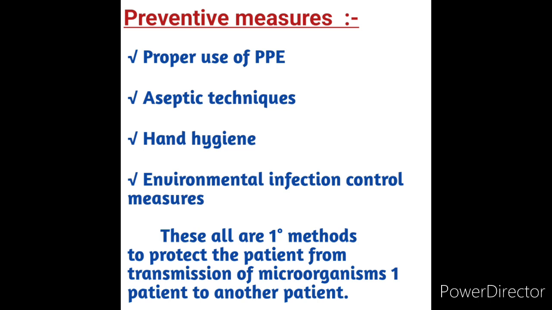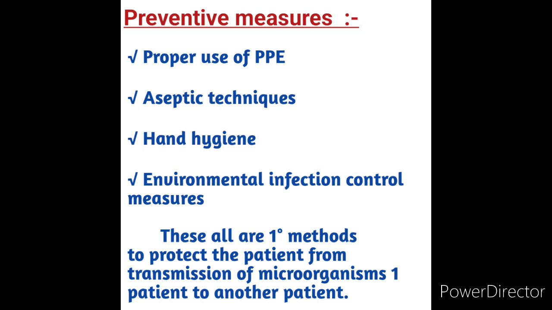Then environmental infection control measures. This means not only before and after touching the client, but also before touching the patient's surroundings and the patient's equipment, we have to wash our hands. We have to protect ourselves and we have to give the client their right.